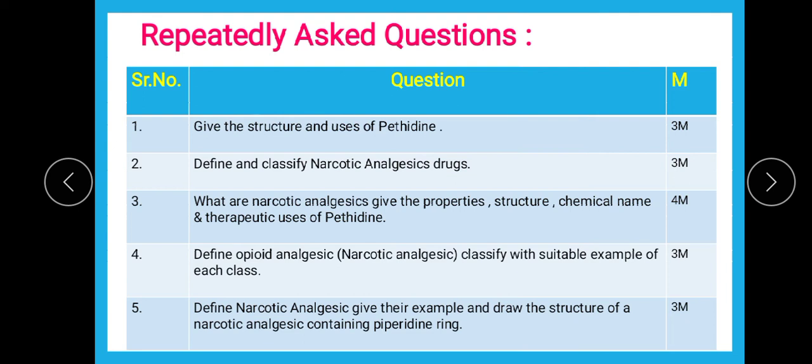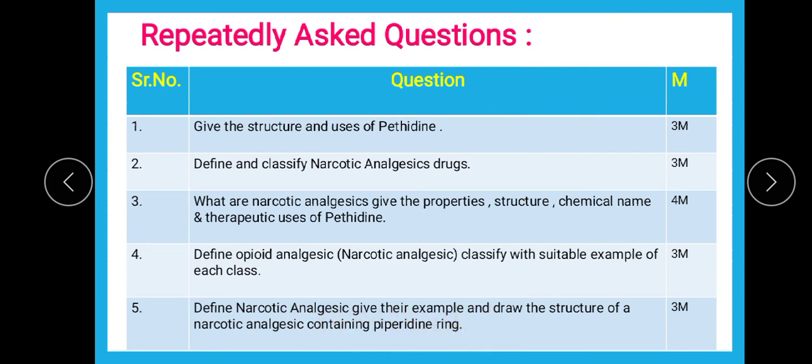So the question may come like this: define opioid analgesic and classify, or define narcotic analgesic and classify, but the meaning is one and the same. Then the next question you will find: define narcotic analgesic, give their examples and draw the structure of a narcotic analgesic containing piperidine ring.